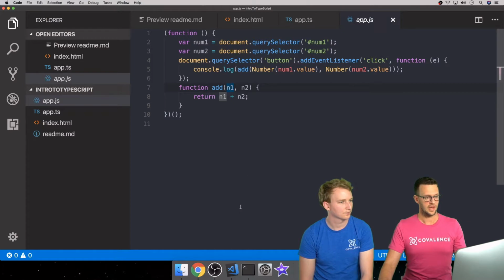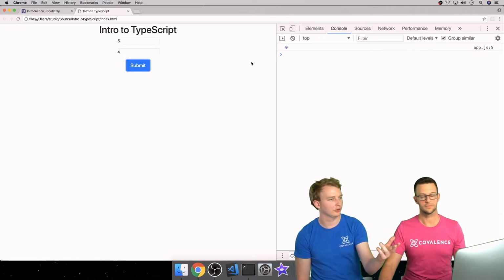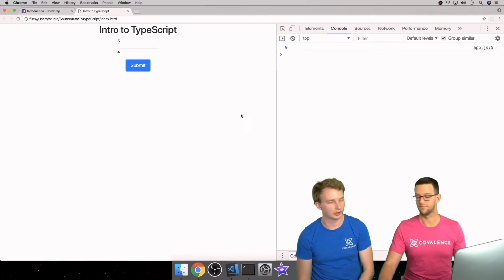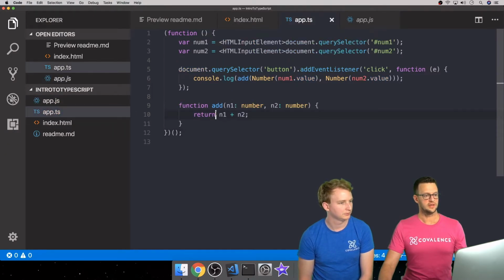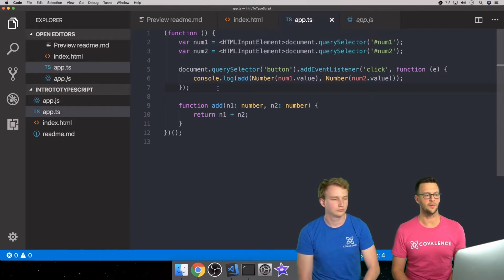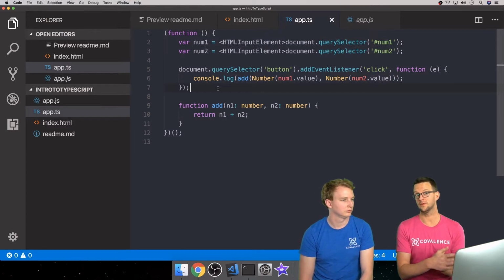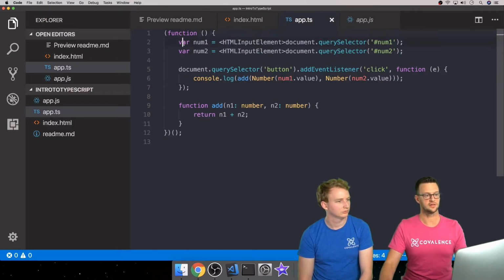So now when we run our code, say 5 plus 4 this time, we get 9. But we got to this point without ever having to go out here and figure out that we were adding two strings together. TypeScript just figured that out for us. And then there's some other things that we can do in TypeScript as well. We can use some state-of-the-art JavaScript, which is basically things that aren't necessarily compatible in the browser today, but exist in the JavaScript spec of tomorrow. For instance, we can use const instead of var, since these aren't going to change and we don't want you to be able to change them.